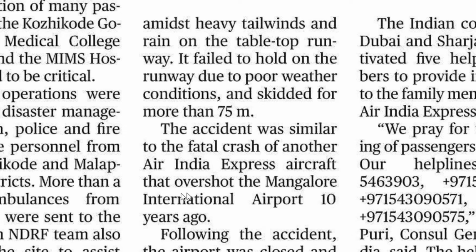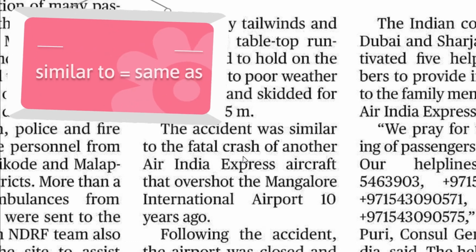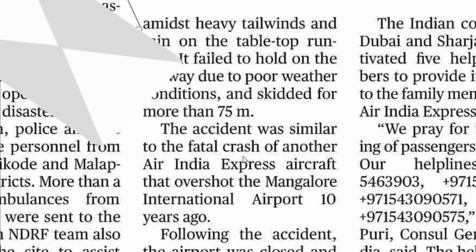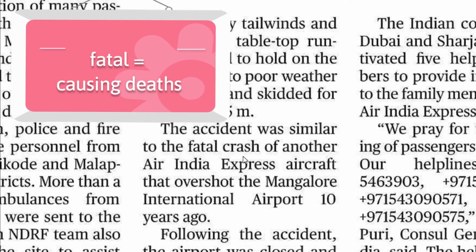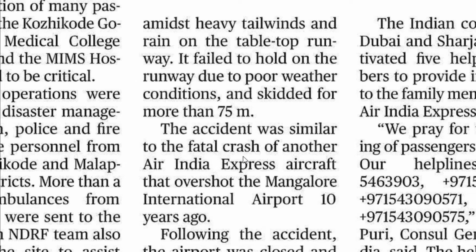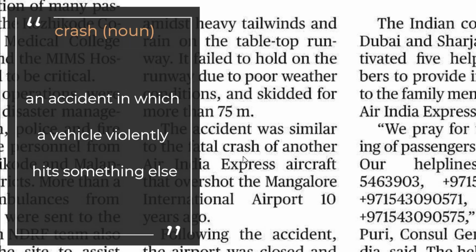Let's look at this one here. The accident was similar to the fatal crash. Similar means the same as, and fatal means serious and causing deaths. That accident caused deaths, and then yesterday's accident caused deaths. Fatal, causing death. And crash, that's an accident in which a vehicle violently hits something else.